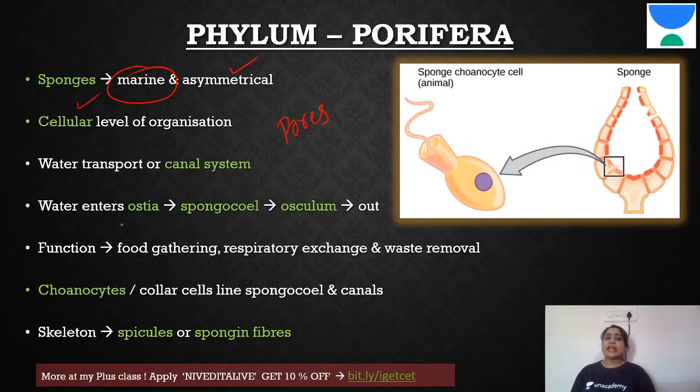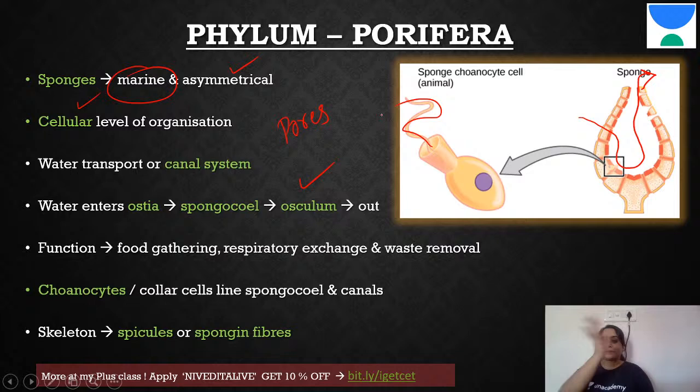So you can see, like I said, water enters through the ostia, circulates in the spongocoel and exits from the osculum. Now, why is this happening? This is happening because you can see the flagella, this is the flagella, right? This flagella is flapping. Since it's flapping, it is making the water circulate.